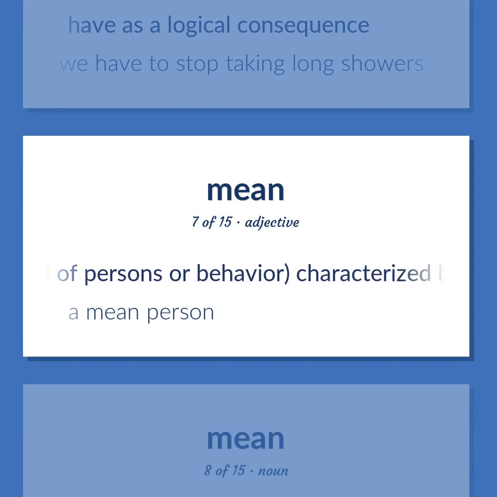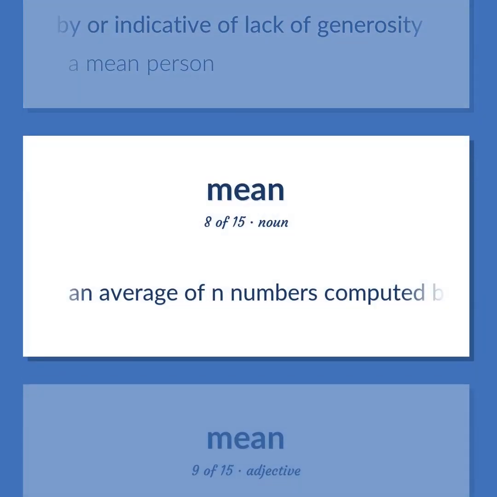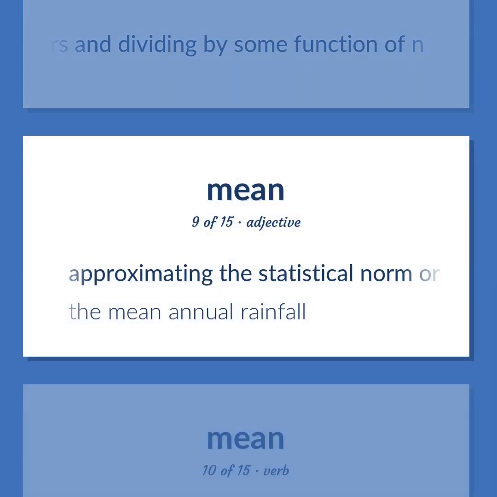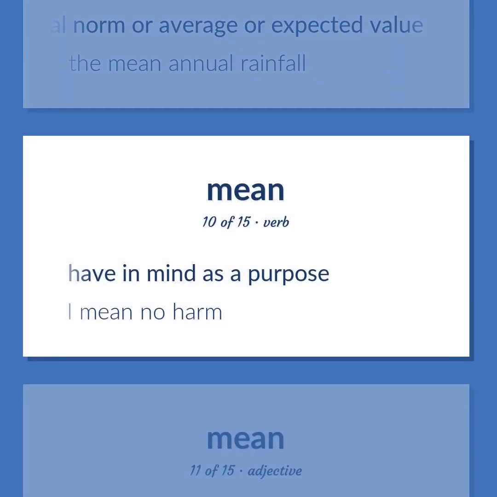Used of persons or behavior, characterized by or indicative of lack of generosity. A mean person. An average of n numbers computed by adding some function of the numbers and dividing by some function of n. Approximating the statistical norm or average or expected value. The mean annual rainfall. Have in mind as a purpose. I mean no harm.